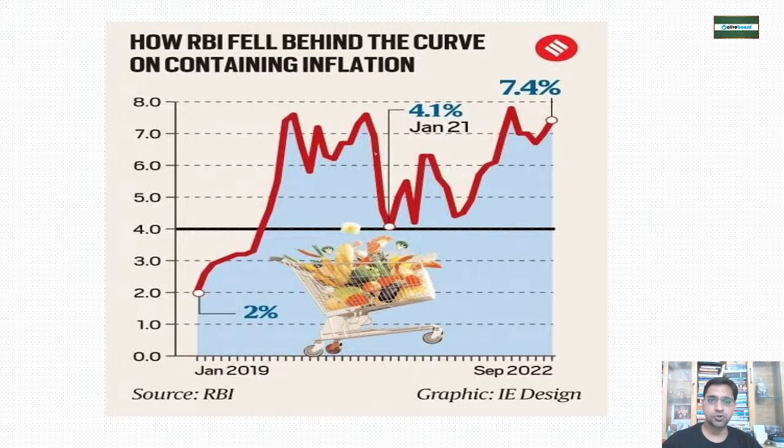It shows that inflation has remained above the range.